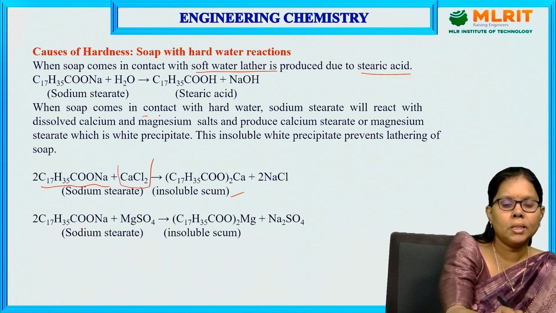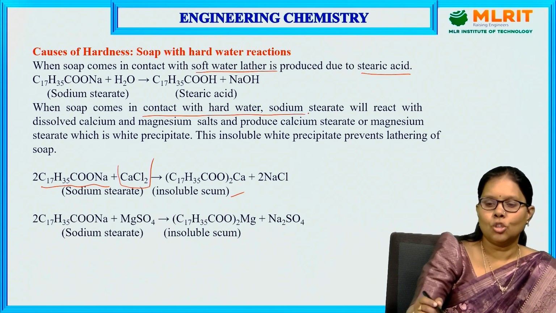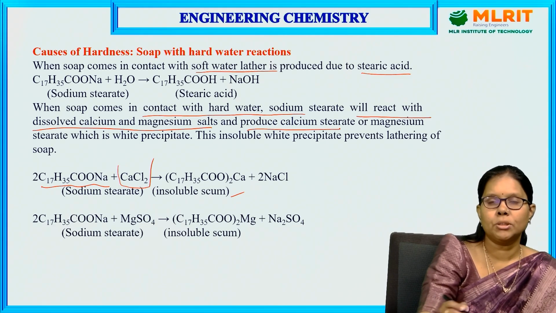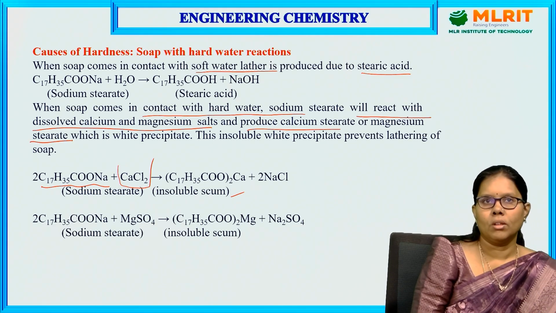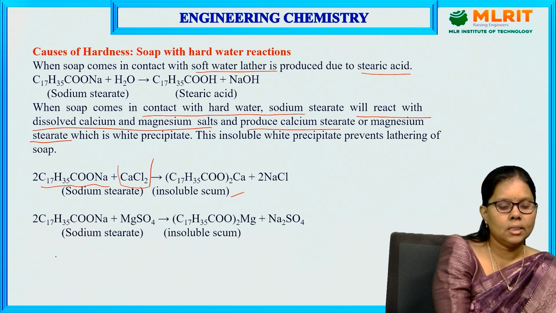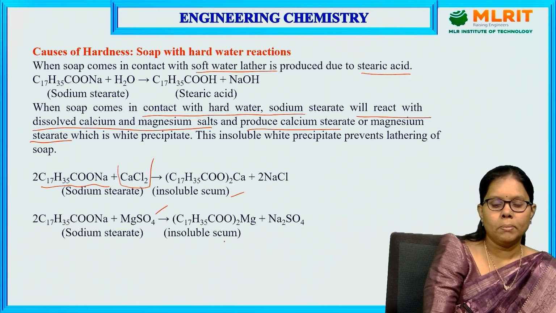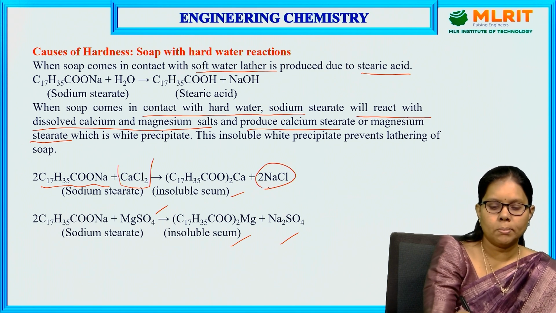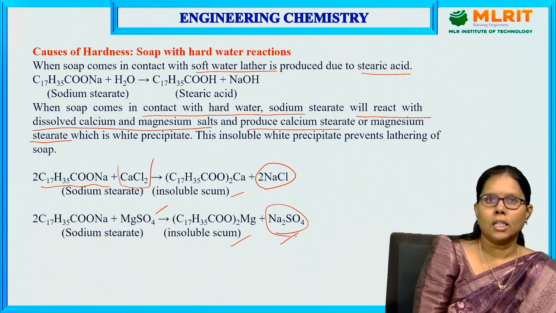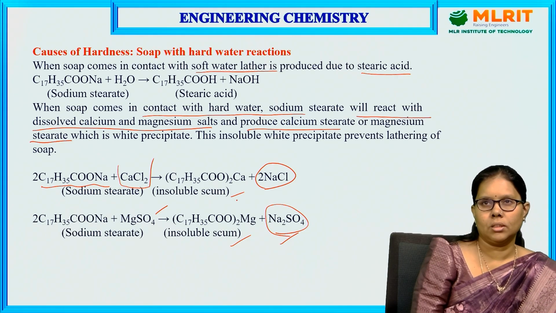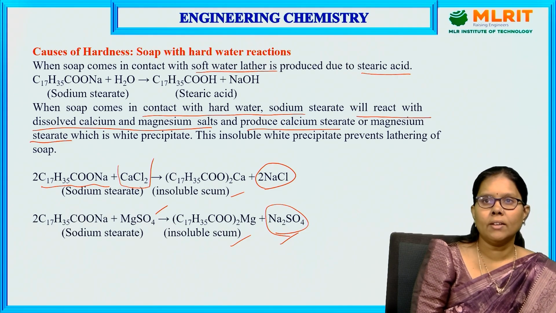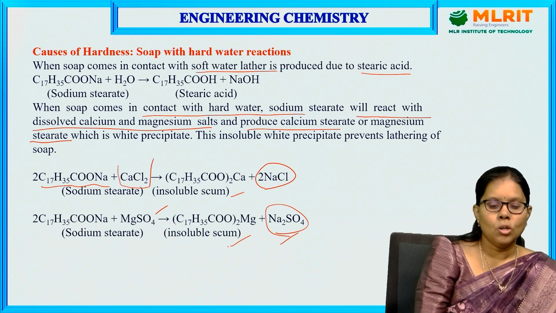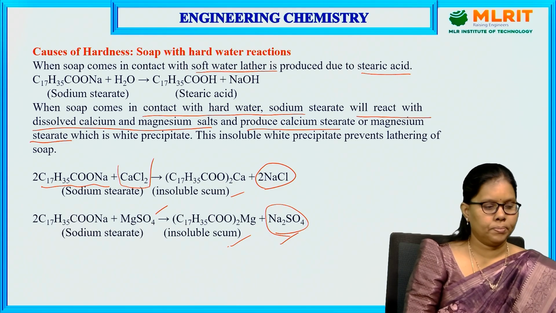So, when soap comes in contact with hard water, sodium stearate will react with dissolved calcium and magnesium salts and produce calcium stearate and magnesium stearate. Let us see soap with magnesium sulfate giving magnesium stearate and sodium sulfate. These are the byproducts. Sodium chloride is a byproduct and sodium sulfate is a byproduct, and the main products are insoluble scums, white precipitate. Soft water does not produce any insoluble scum. Only hard water produces insoluble scum.